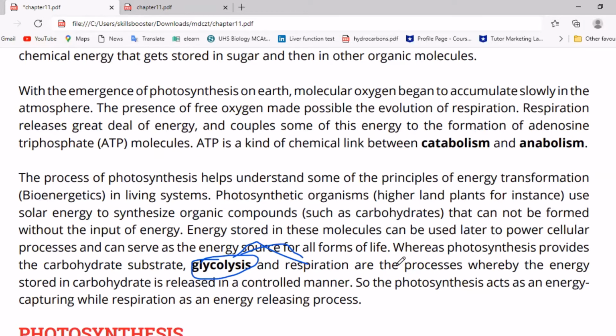So photosynthesis acts as energy capturing while respiration acts as energy releasing. Photosynthesis captures energy: the plant takes sunlight and converts it into chemical energy in the form of carbohydrate, while respiration is a process in which carbohydrates are broken down to release energy.